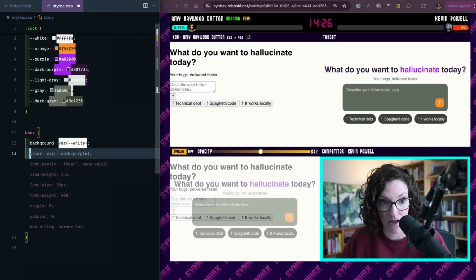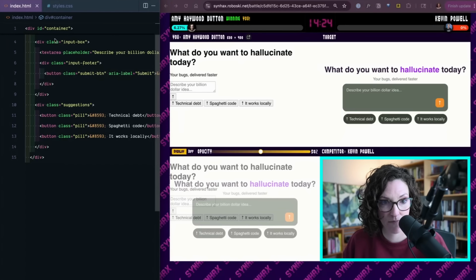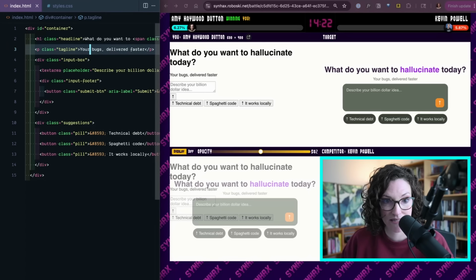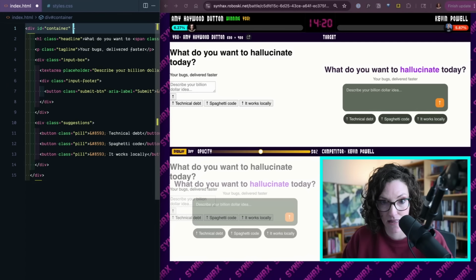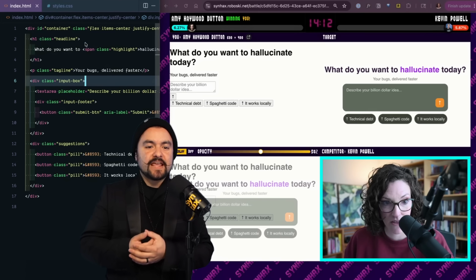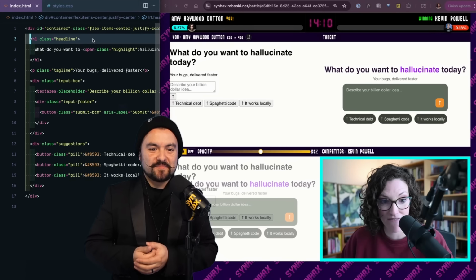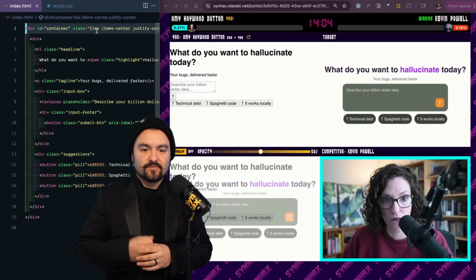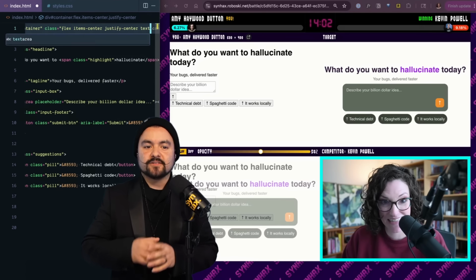I love Flexbox. I'm going to jump over to the HTML and let's just start throwing some stuff over here. So I'm going to say class equals flex. This is my favorite. Item center, justify center. So that should center everything. Yeah, I love that Amy's going straight into this. She's already set it up as a flex box. Yeah, this is right off the bat. Setting up the layout is the way to go.